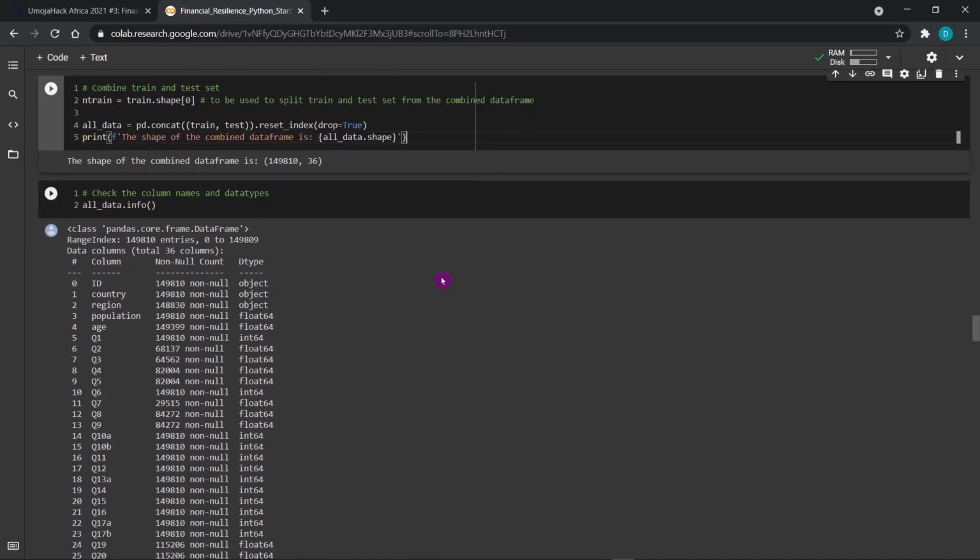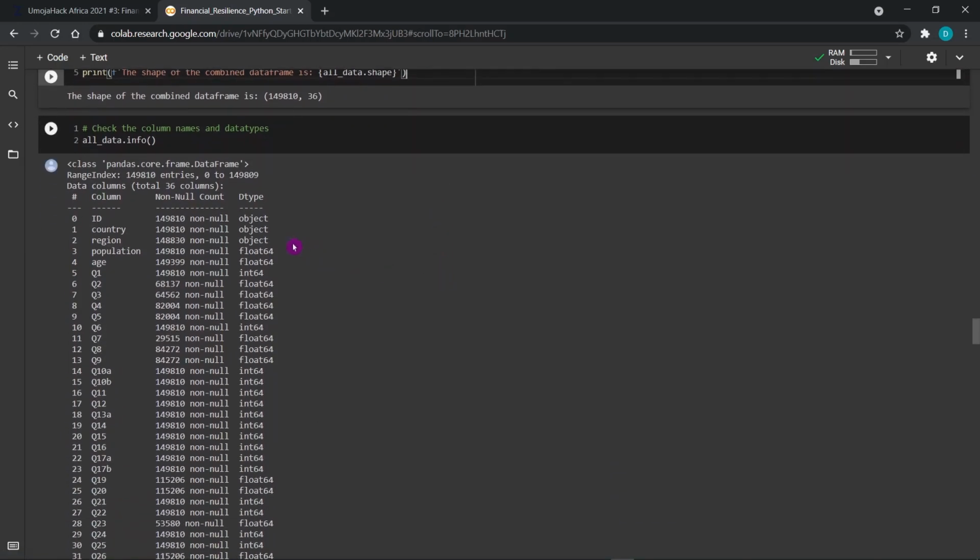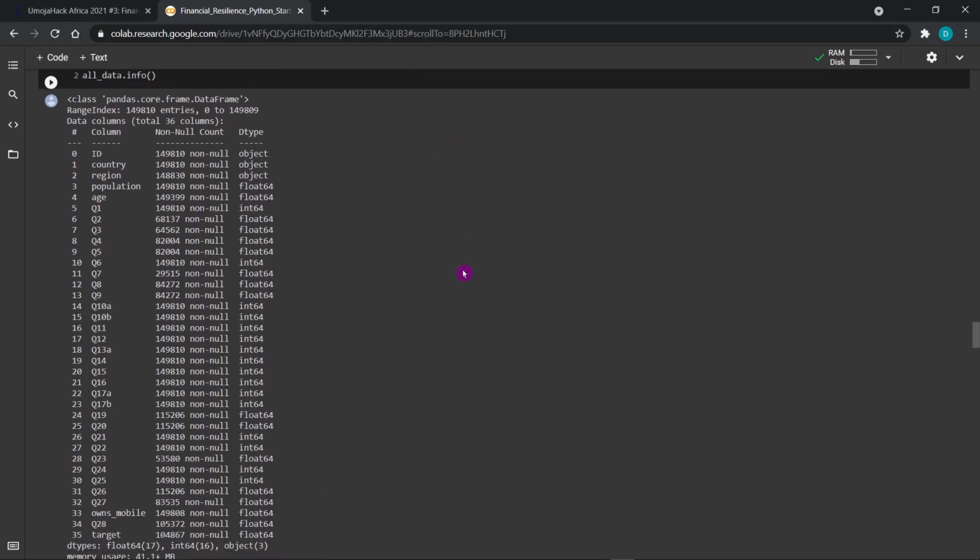After combining the data, we can check the column names and the column data types. From the variable definitions we saw that Q1 to Q27, Q28, these are categorical variables, but they have been represented as integers and floats.